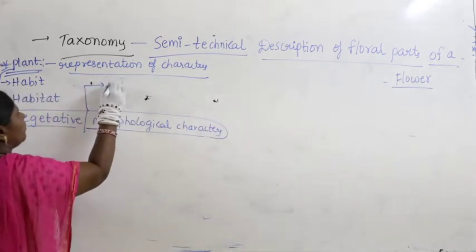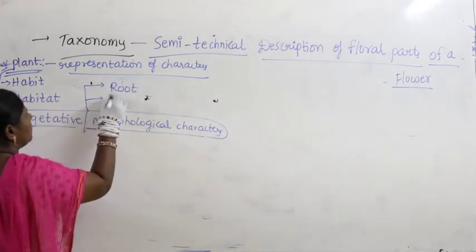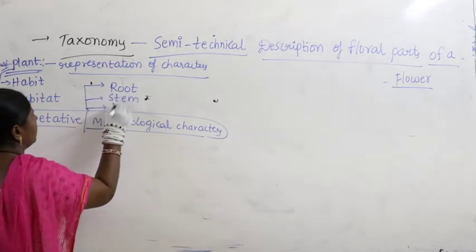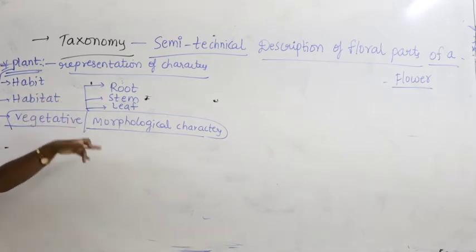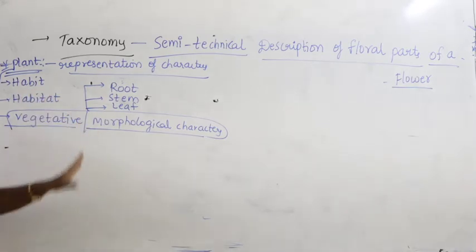Vegetative and morphological characters are the same, like root, stem and leaf. In some higher biology books, sometimes inflorescence also is mentioned in vegetative characters, because the bud condition is called inflorescence. It may not develop into a flower. After developing into a flower, it will come under floral characters. But in most of the books, inflorescence is mentioned in floral characters. So better you take inflorescence under floral characters, and vegetative characters means try to remember the type of root, the type of stem, the type of leaf.